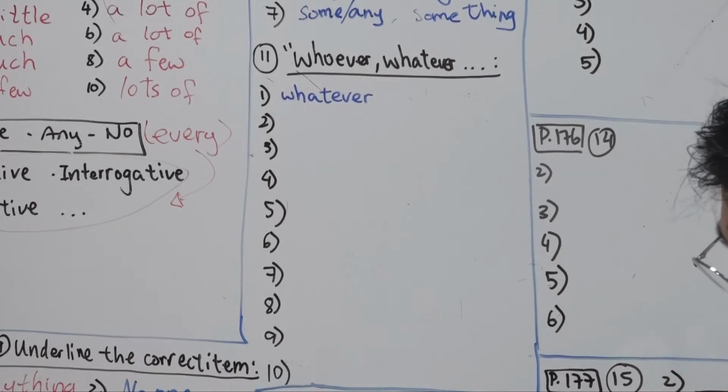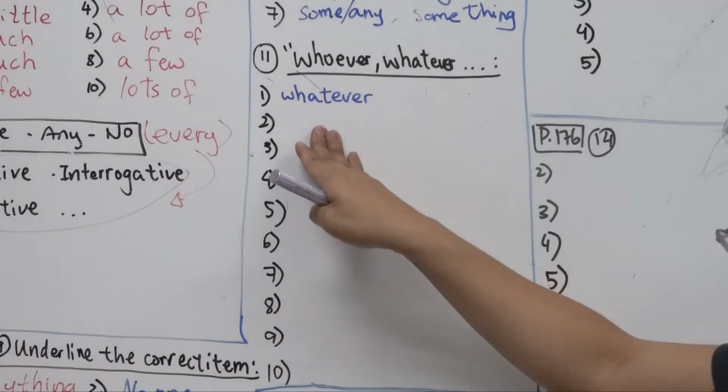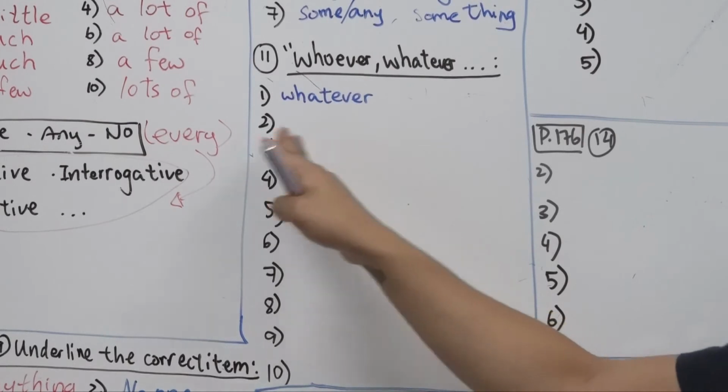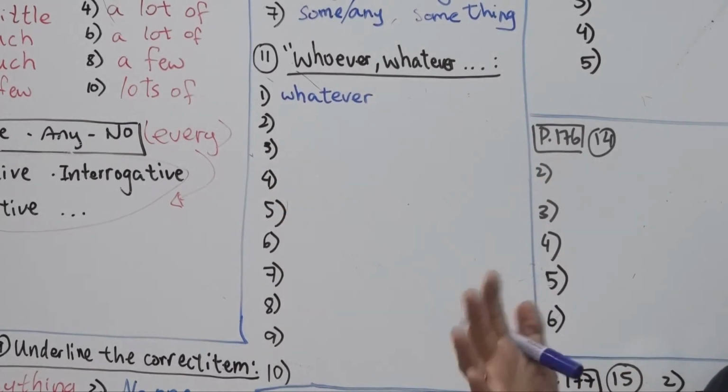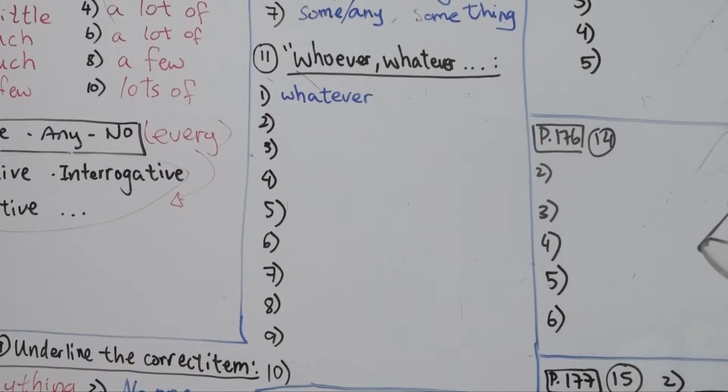Number 2, blank, mom decides to put the washing out, it always starts raining. This whole sentence is one unit. What is it talking about? Is it a time, a thing, a place, how, or someone? It's a time.